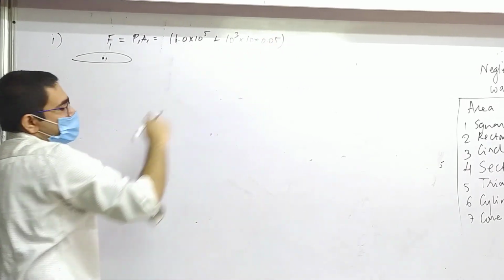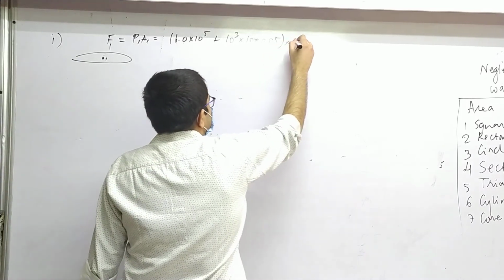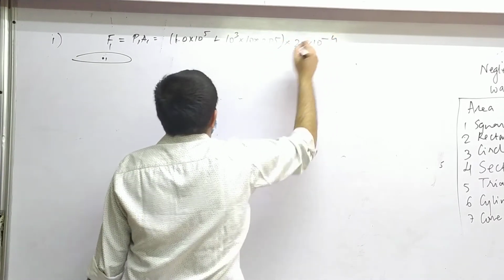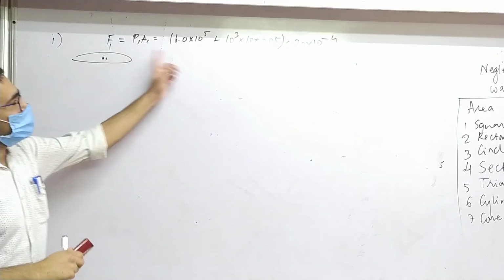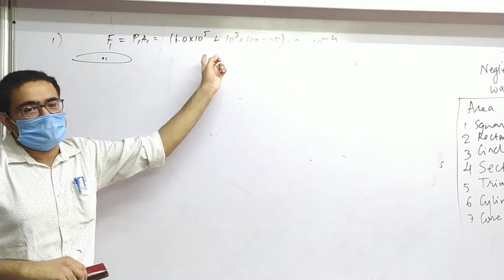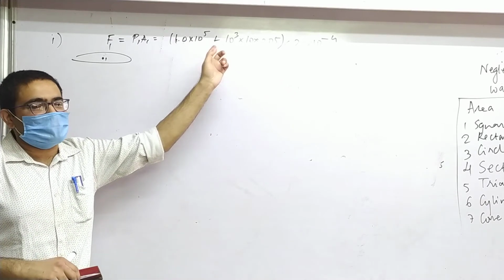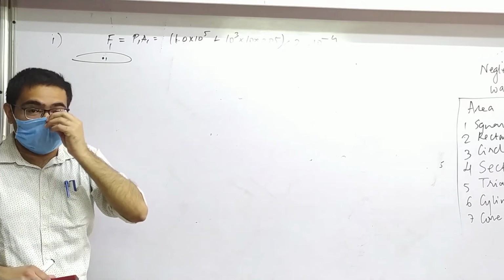This is pressure. Okay or not okay? Yes. Into area. What's the area? 20 into 10 raised to minus 4. Alright? Understood the whole thing? Yes. Is this what you have done? Yes. How many of you have done? Very good. Very good. Others, I hope next time you all will do it.